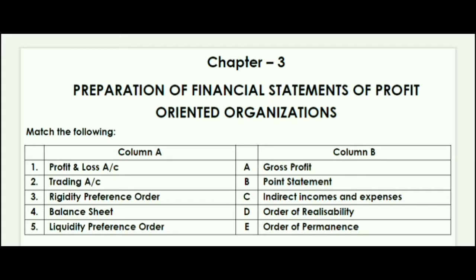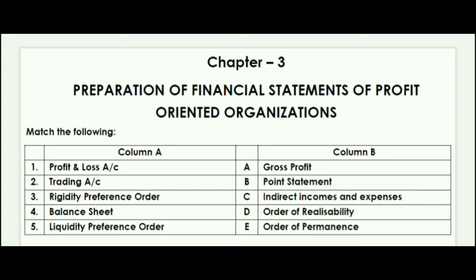As you can see on the screen, options are gross profit, point statements, indirect incomes and expenses, order of realizability, order of permanence. So guys, I hope you may get an idea. So what will be the correct answer for profit and loss account? Take your time. First of all, you decide what will be the answer, then I'll tell you the answer.